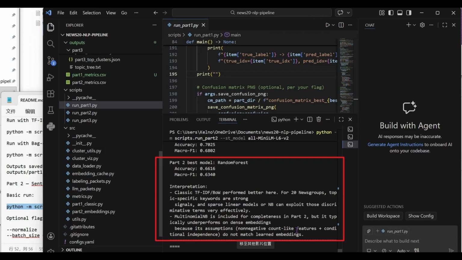The technical interpretation confirms that for the jargon-heavy 20 Newsgroups data, topic-specific keywords are strong signals that sparse linear models can exploit more effectively than dense semantic vectors.